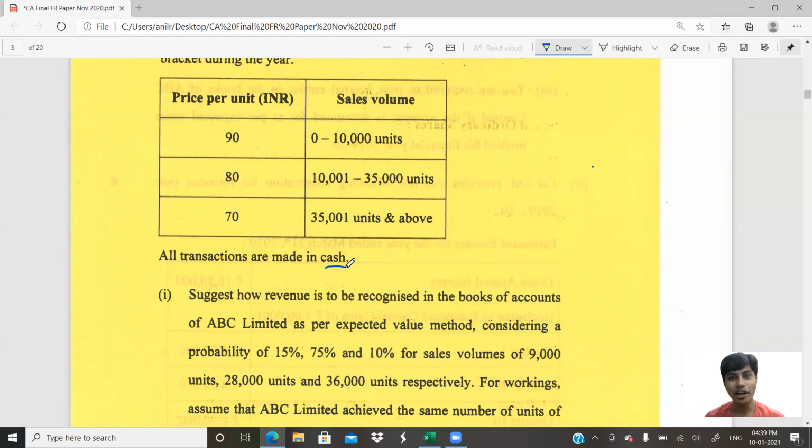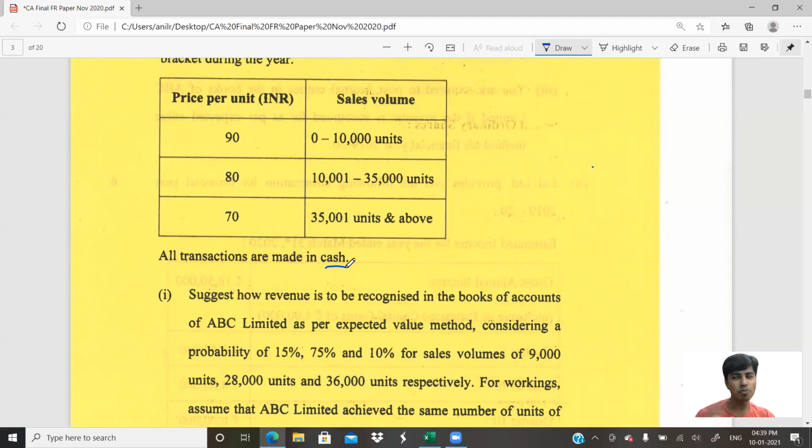Sir, how can we predict? Yeah, that's the reason we should go by the most likely method, or the probability-based method. Which one is that? Expected value method. So we need to take all the possible facts and figures into consideration: the past performance, the relationship with the customer, your speculation, management analysis, what the sales manager thinks, everything. And then you would have to arrive at the probability of selling units, which is the most probable item.